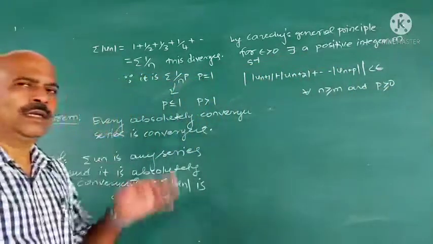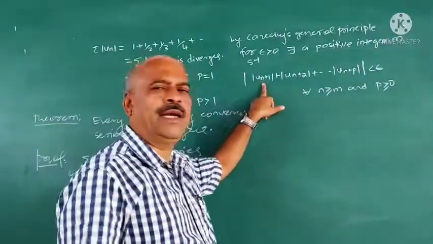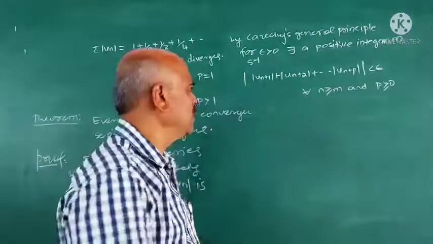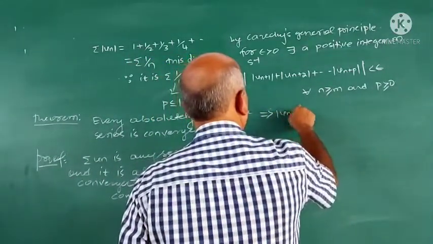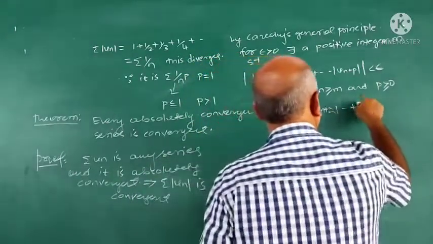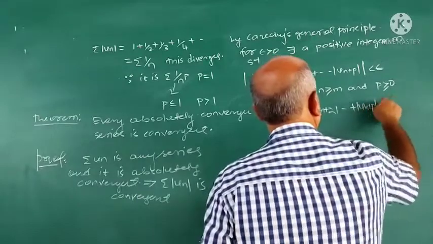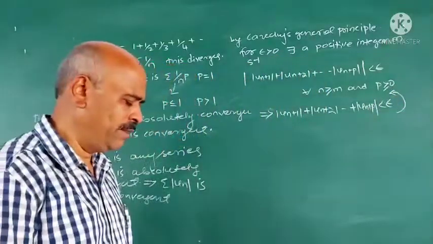Correct? Because sigma un is absolutely convergent, therefore by general principle of convergence we have this one. This implies mod un plus 1 plus mod un plus 2 plus etc plus mod un plus p is less than epsilon for all n greater than or equal to m.